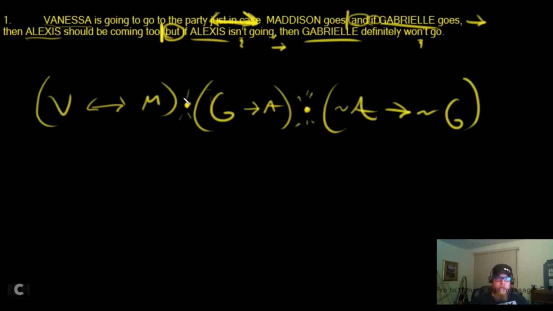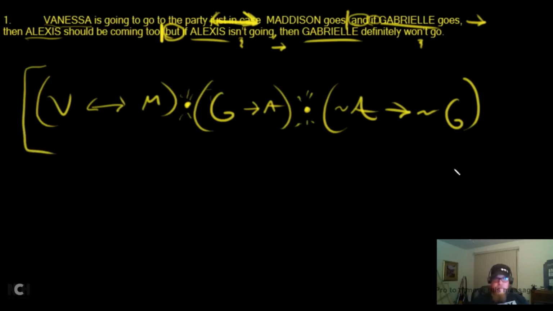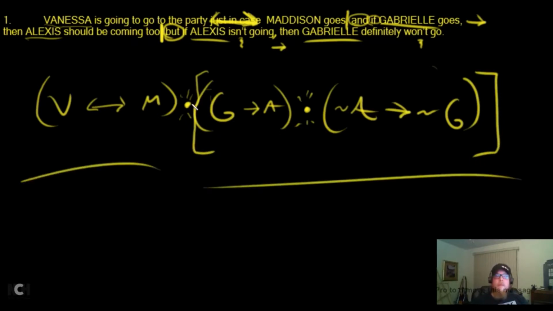So what we need to do is some grouping around this, but it doesn't matter what we do. So we can put brackets here and here. Is this dyadic? Yeah, we got a left and a right. That's fine. We could also just as easily put them here and here. And this is just as fine too, and just as correct, because now we have a left and a right. Since it's all ands, it doesn't matter where we put the grouping mechanisms.